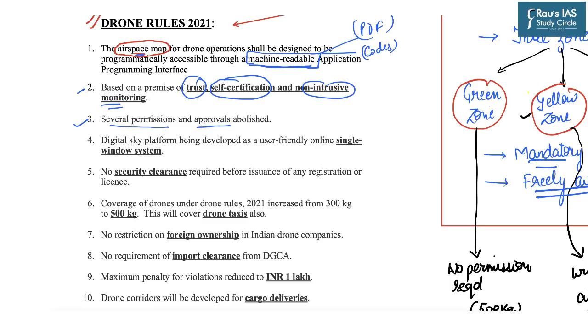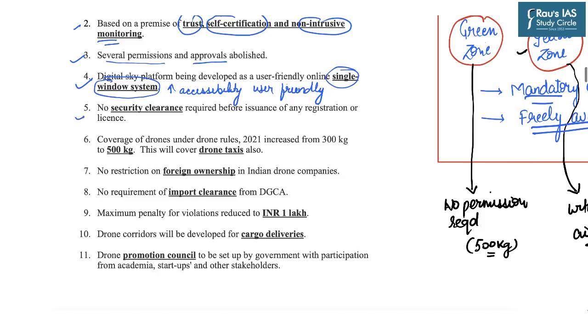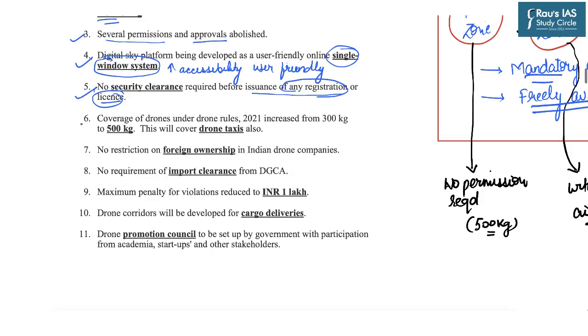The third is that these rules have reduced several permissions and approvals which were required earlier. Next is that Digital Sky platform is being developed as a user-friendly online single window system so as to enhance the accessibility and to make it user-friendly. Further, the rules 2021 say that no security clearances are required before the issuance of any registration or license. This is further done to boost the drone markets in our country.